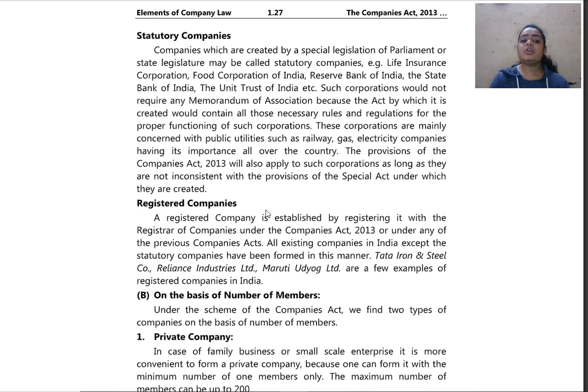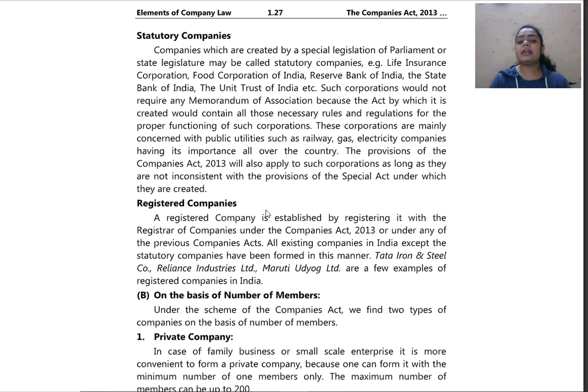So, the provisions of Companies Act 2013 also apply to such corporations as long as they are not inconsistent with the provisions of the Special Act under which they are created. So, the Companies Act will not apply to these companies if there are special provisions regarding this. In case there is no available enactment or there are no proper provisions, in that case the Companies Act can be referred to.